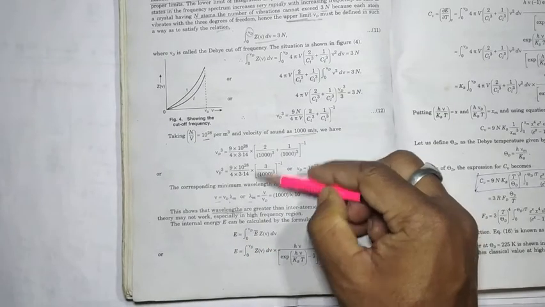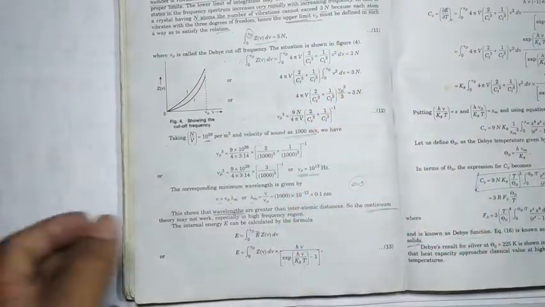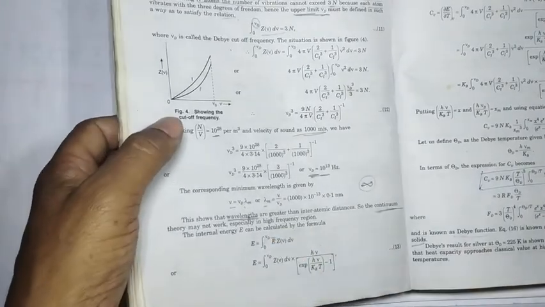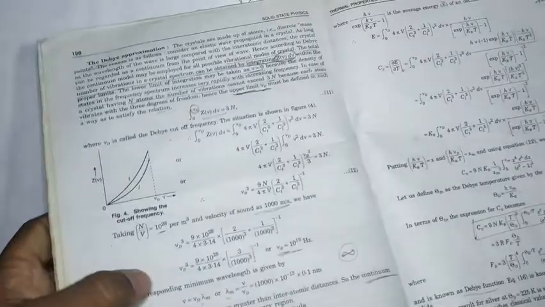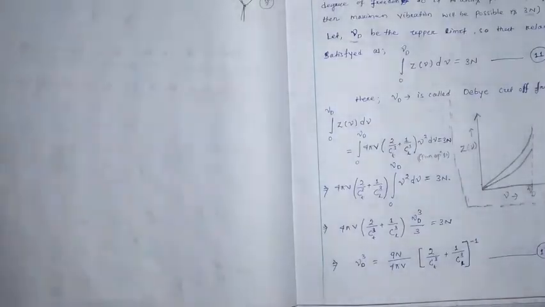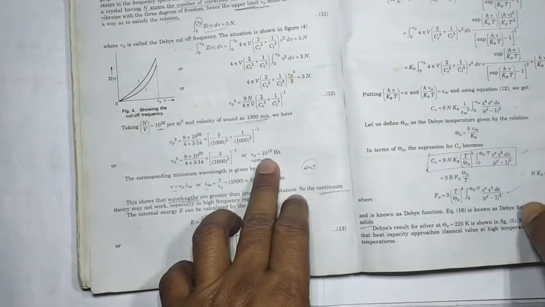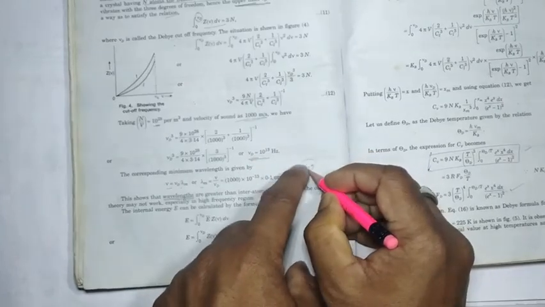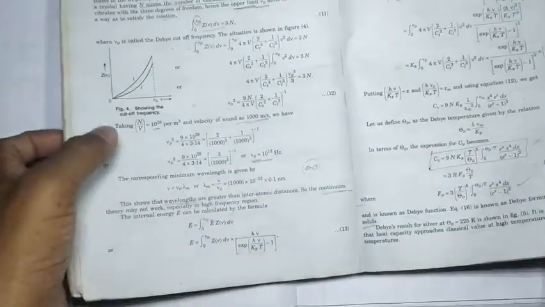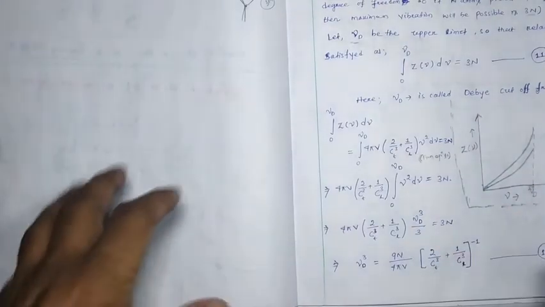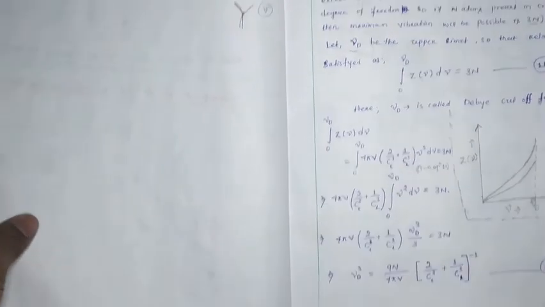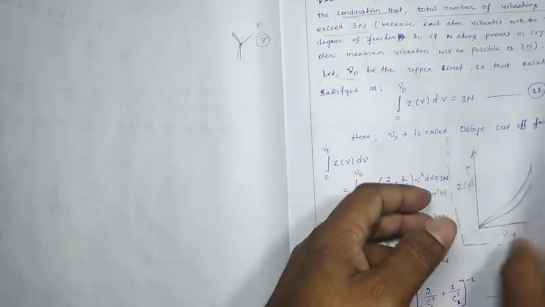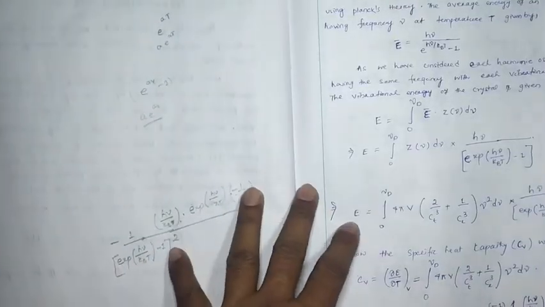So this much portion no need to write in the exam. We have to directly calculate, as our aim is to find out the CV. This is only the explanation of why it is not valid for higher frequency. If at this frequency the wavelength is approximately the interatomic distance, then at higher frequency the wavelength is going to be reduced further, so it will not be acceptable that the medium is a continuum in the Debye model. Now our aim is to find out the CV, the specific heat capacity.